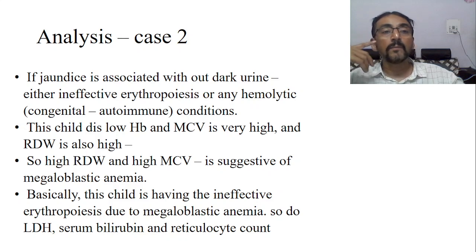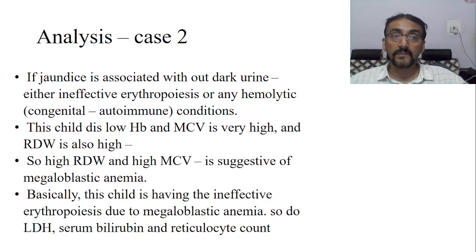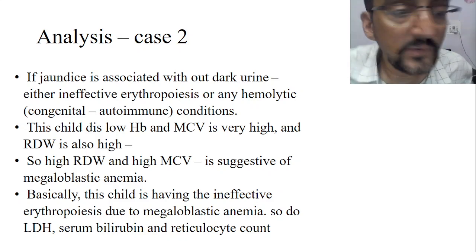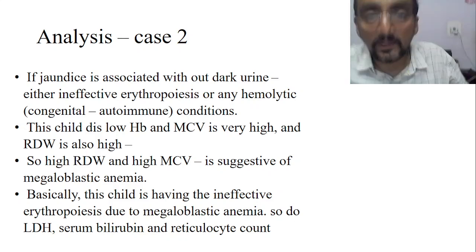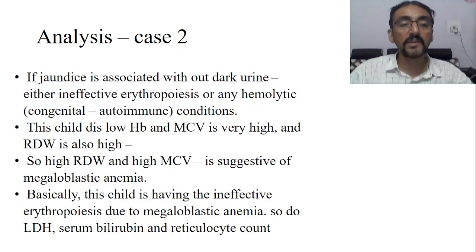Now this child is having low HB and as we know that MCV is very high. The HB is low, MCV is very high and RDW is also high. So high RDW with the high MCV, as already you have told, this is always suggestive of megaloblastic anemia.